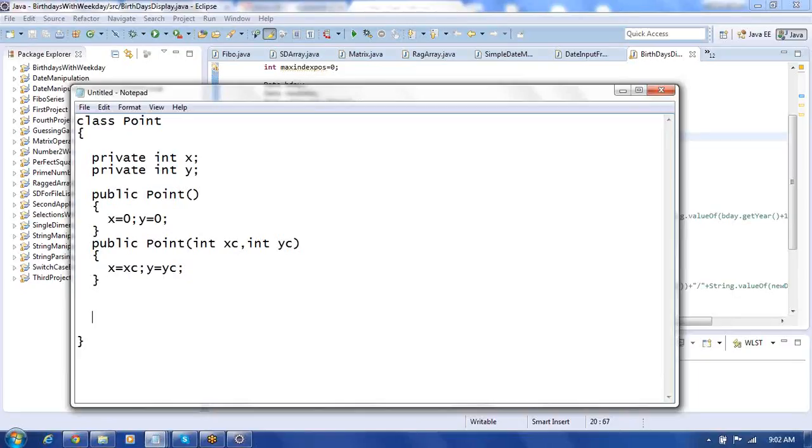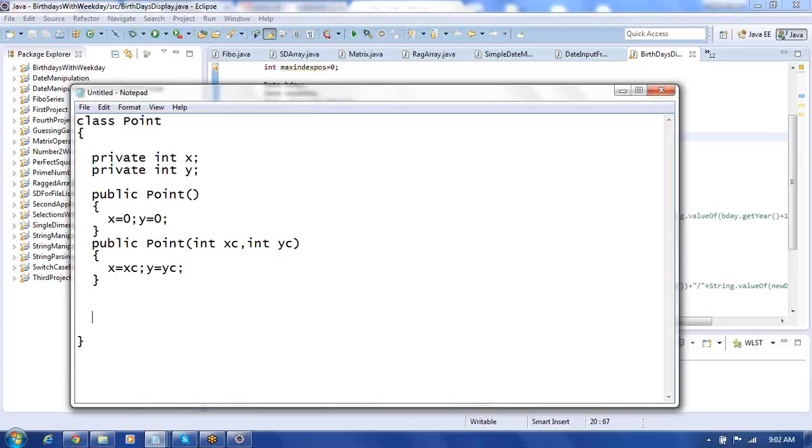You have the move point method, and the other is find quadrant. In what quadrant the point is lying, you need to find out. Quadrant can be first, second, third or fourth quadrant. So that we implement with the help of enumeration. Using enum, we implement.